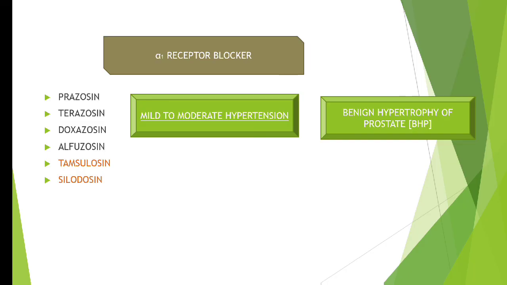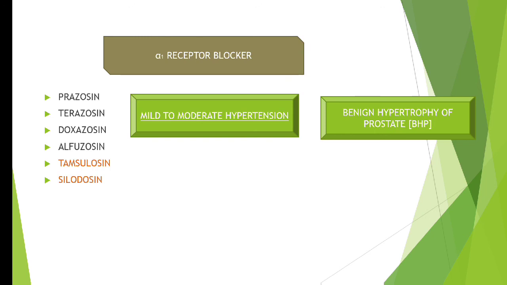So what exactly happens in this BHP, in this benign hypertrophy of the prostate? The name only says there will be hypertrophy of the prostate, meaning there will be enlargement of the prostate, and because of that enlargement there will be a problem in the urine outflow, or you can say decreased urine outflow. So BHP treatment can be done with the help of alpha 1 receptor blockers.